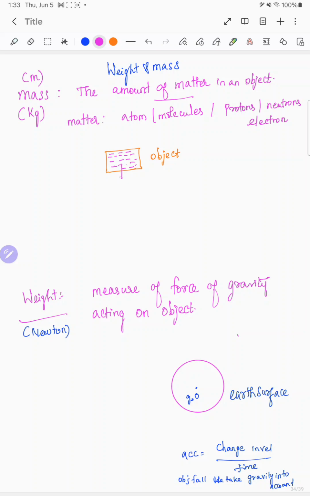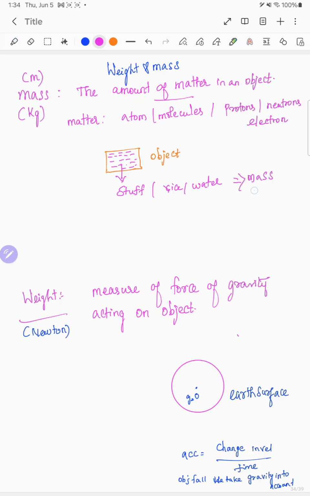For example, it can be rice or water, to make you understand. This rice or water is the amount of matter inside the object. This stuff is the mass, so the stuff inside is the mass of the object.